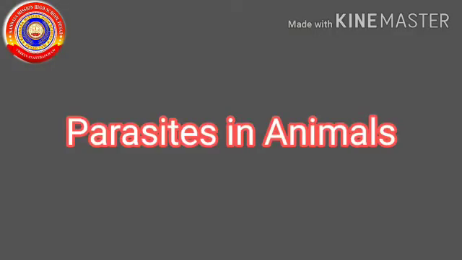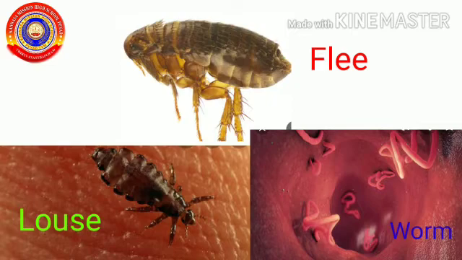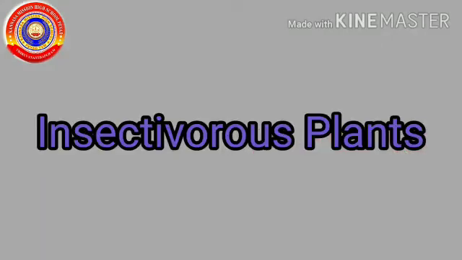There are parasites among animals too. Children, do you know which are they? The louse and flea are external parasites. Worm is an internal parasite. The external parasites are seen outside the body, and the internal parasites are seen inside the body.